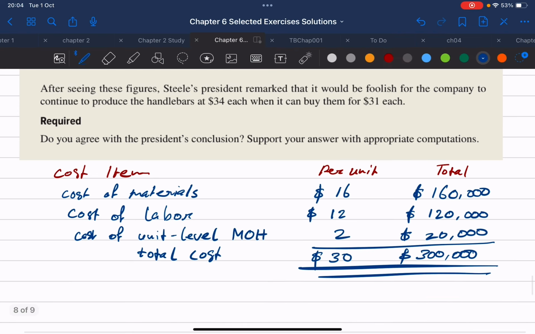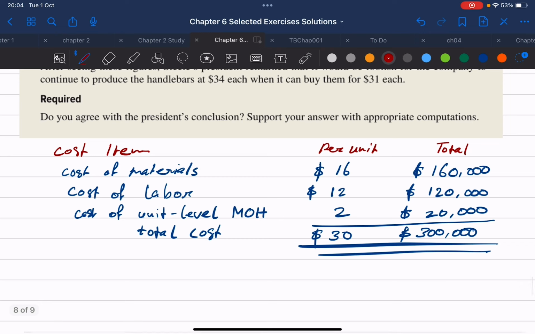So that means, to answer the first question, do you agree with the president's conclusion? The answer would be no. And you can elaborate. You could say that the president was wrong in considering all of the costs, where he should have excluded the facility level cost, whatever way you want to call it. However, for us, we're just going to pay attention to the numbers we came up to, right? So we'll say no, we do not agree. Okay.